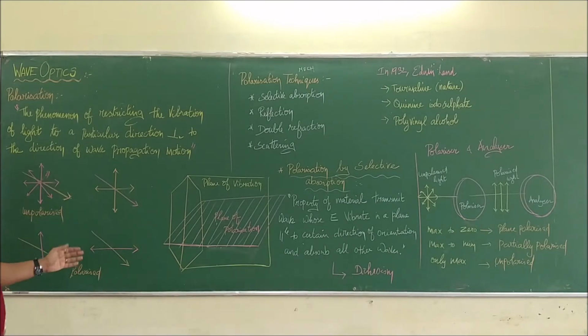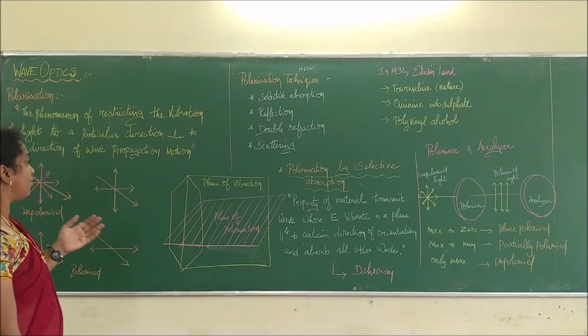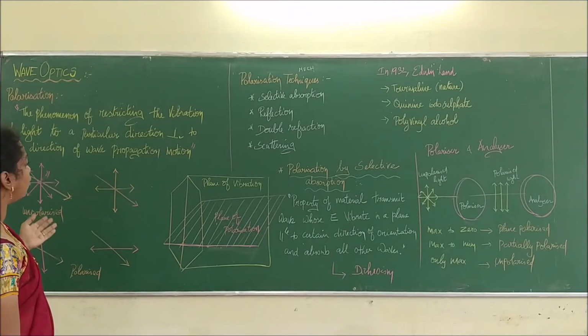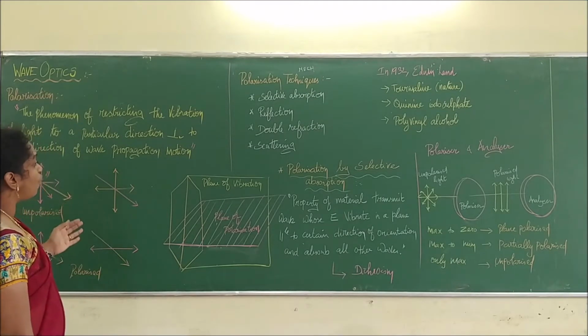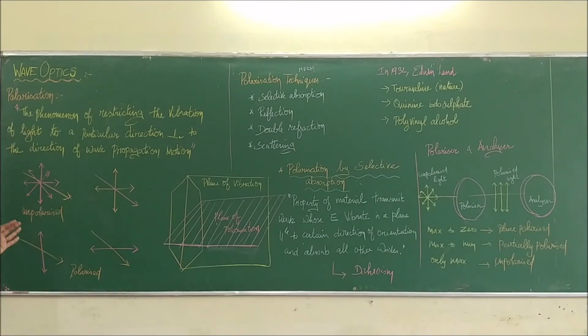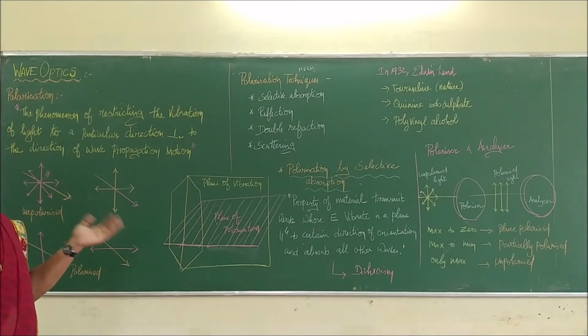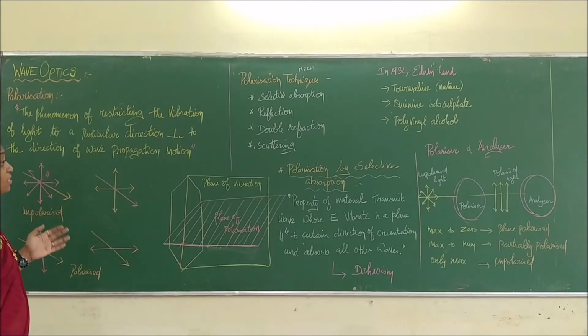Polarized light is asymmetrical about the direction of propagation. Unpolarized light is symmetrical about its direction of propagation. So polarized light is said to be asymmetrical about the direction, and unpolarized light is symmetrical about the direction.